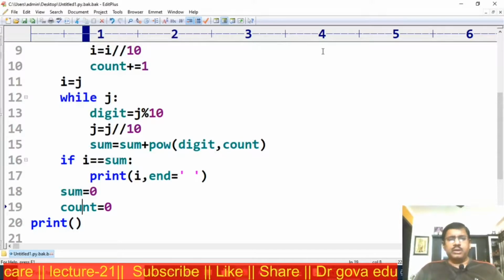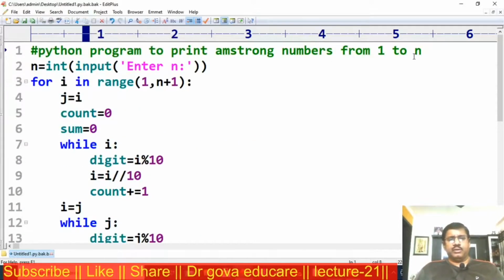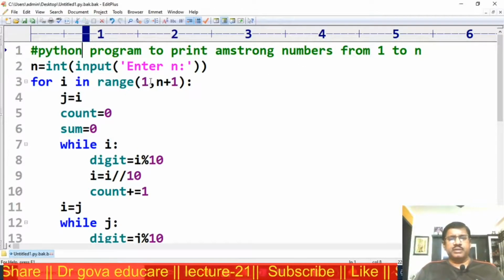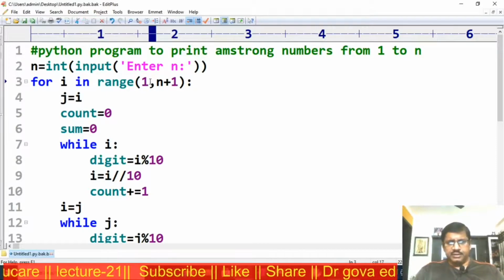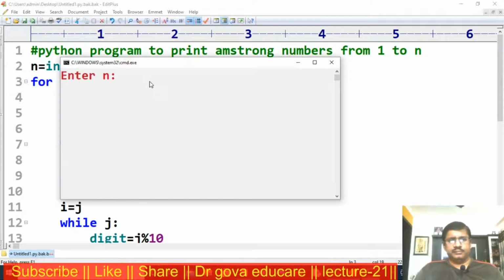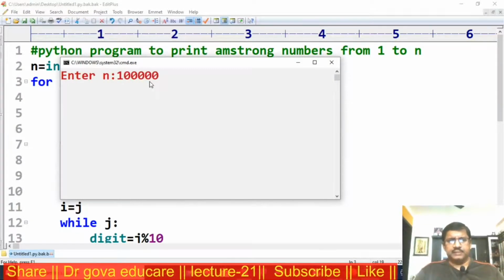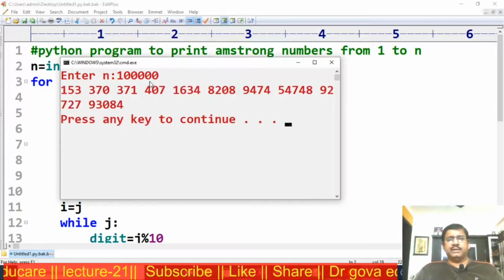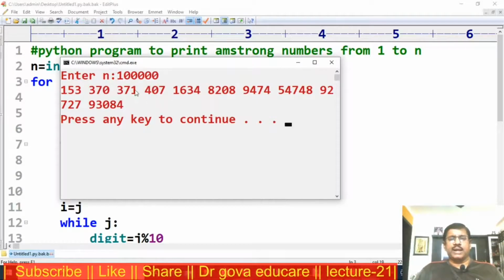Now all the single digit numbers are Armstrong numbers. There is no 2-digit number. Now I am checking 3-digit numbers up to 1 lakh. These are the Armstrong numbers up to 1 lakh.